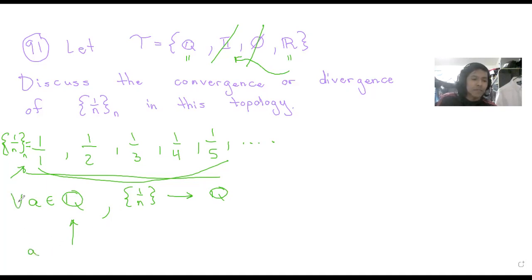So for all a in the reals minus the irrationals, just to make sure we exclude the empty set, if we pick anything from there, the number would exist in reals, and we would have to check if the sequence converges to the reals, and it also will converge to the reals.